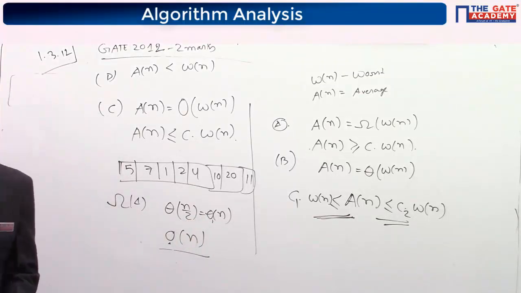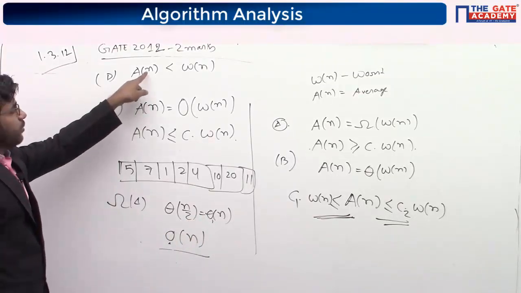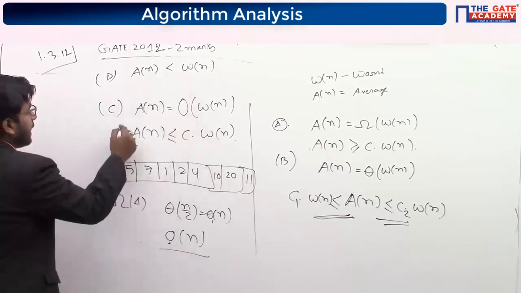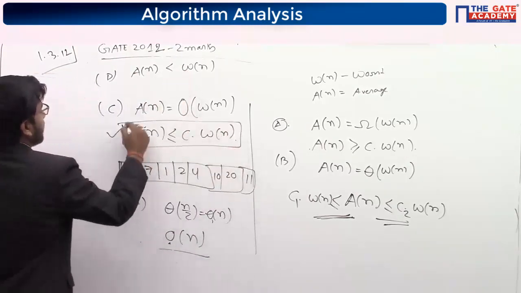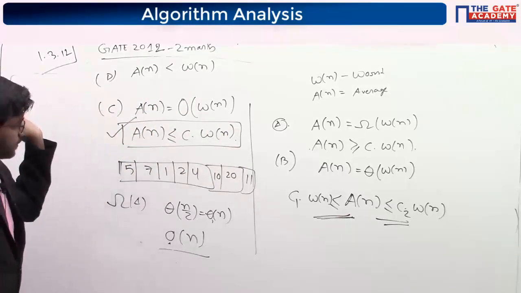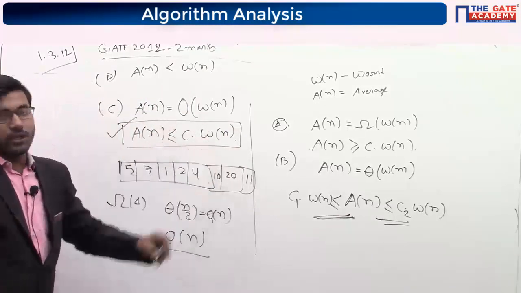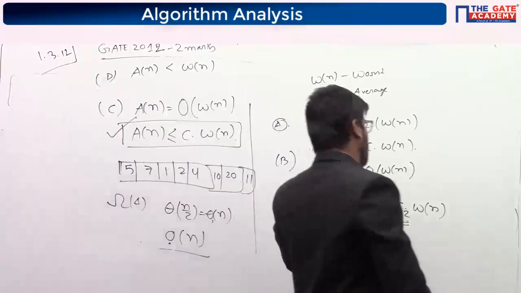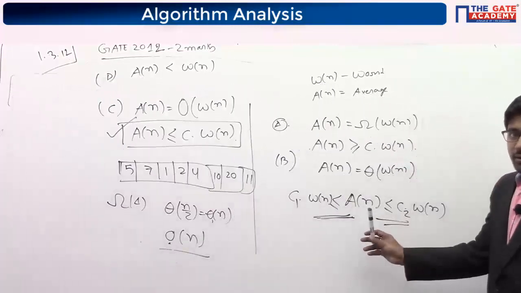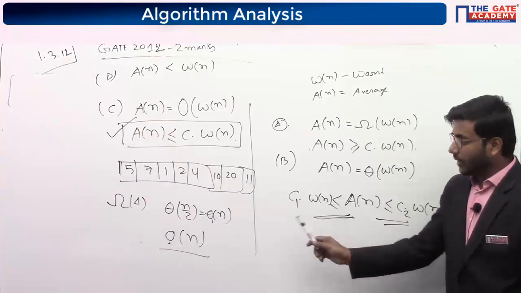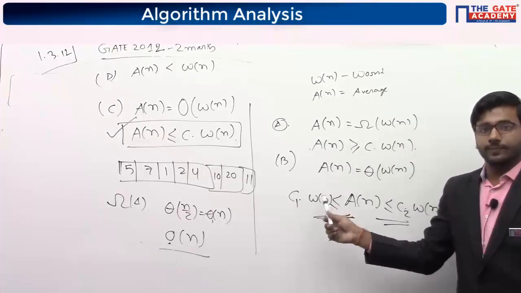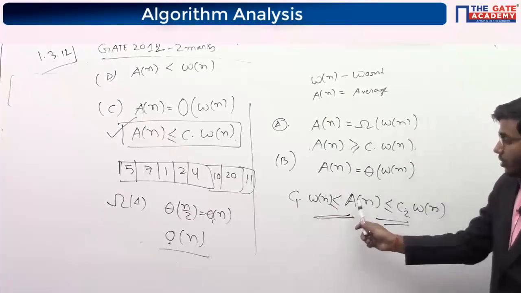So for some examples, it will not always be greater. The average case will always be smaller than or equal to the worst case. But I am saying, not always. For some cases it may be. Here also average case theta is greater than or equal to worst case, but not always.